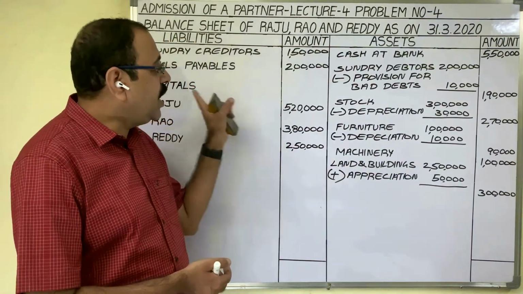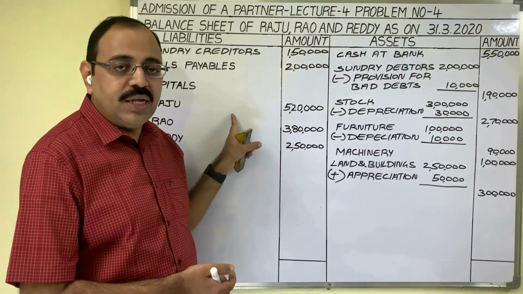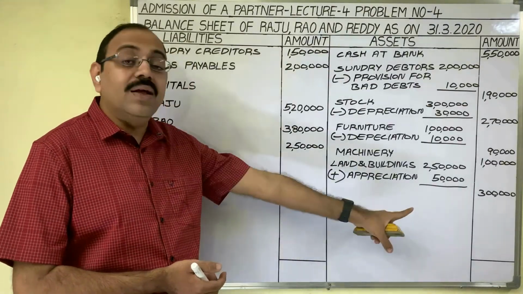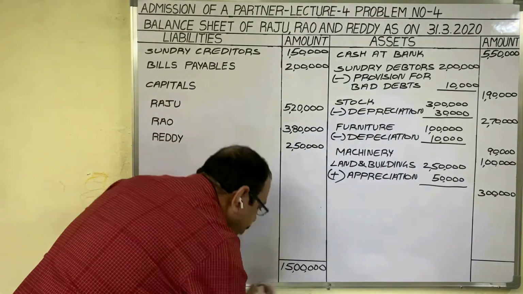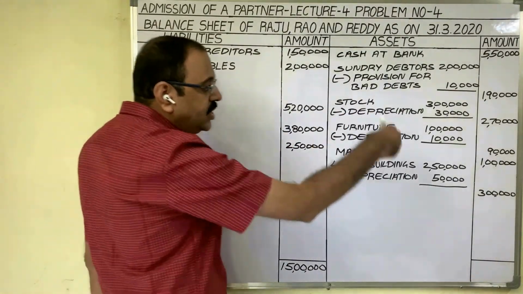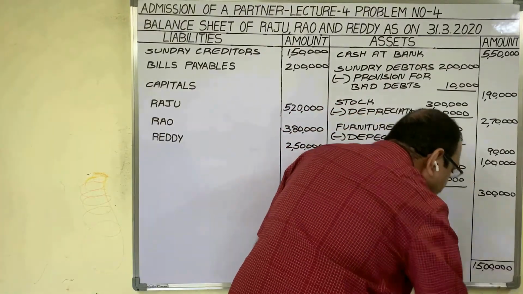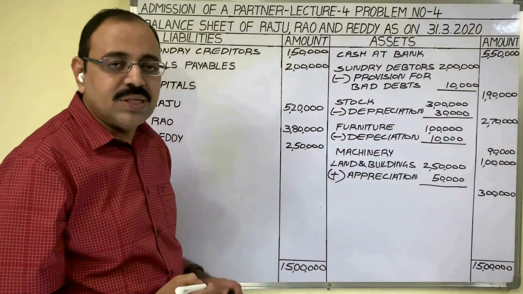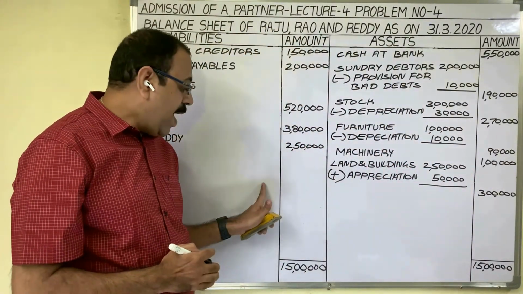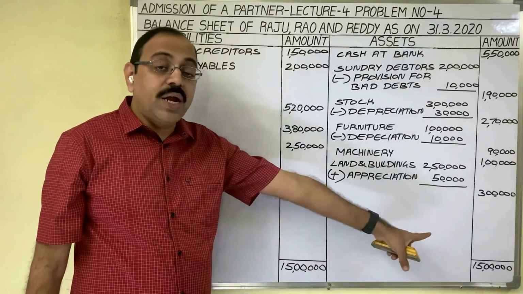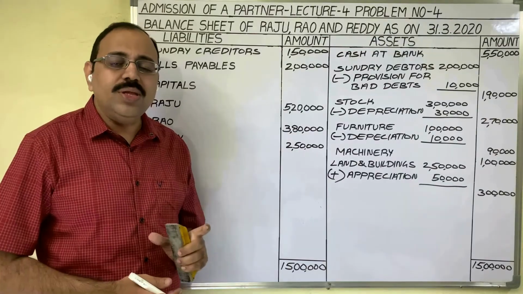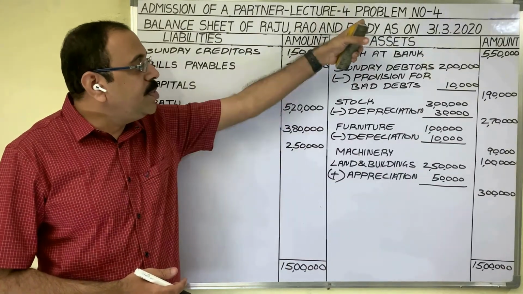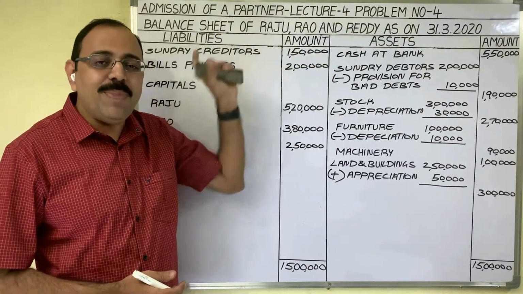So as we have taken all assets and liabilities, finally we have to calculate the totals. Liability side total is 15 lakh rupees. Asset side also total is the same, 15 lakh rupees. Thus, in the new balance sheet, the two sides should get the same totals. Then only a problem is correct. So this is all about problem number 4 from the admission of a partner topic.